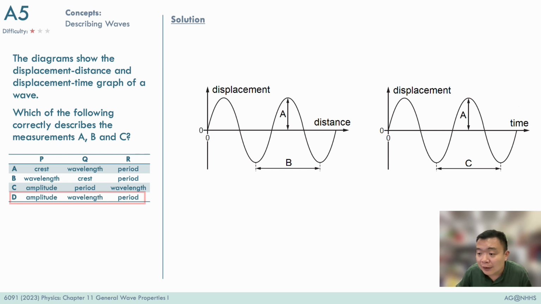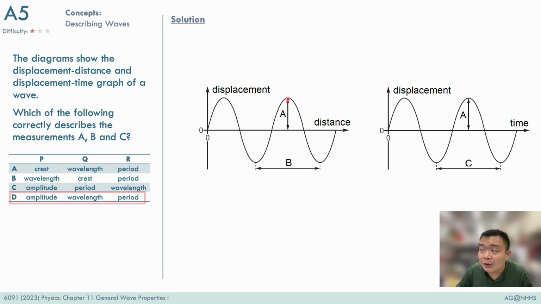So if we look at the displacement distance graph, we will notice that the length B over here shows the length of one complete cycle, from here all the way to here. So this is otherwise known as the wavelength.